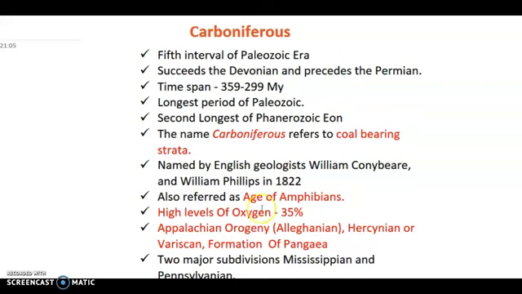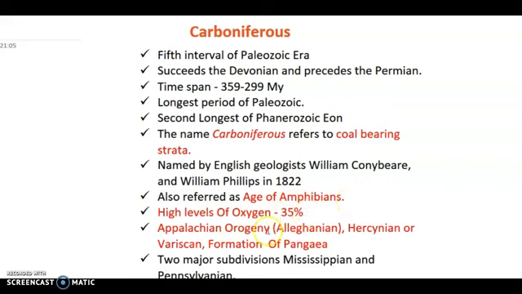The most significant part was the high level of oxygen. The oxygen was about 35%. There was a significant jump of oxygen from the Devonian period to the Carboniferous period. In the Devonian period, the oxygen was about 15 to 16%, so there was almost a 20% jump in the oxygen levels. We will talk about later why there was high oxygen. Obviously, the main reason was the extensive forest and the lack of microbes at that time.